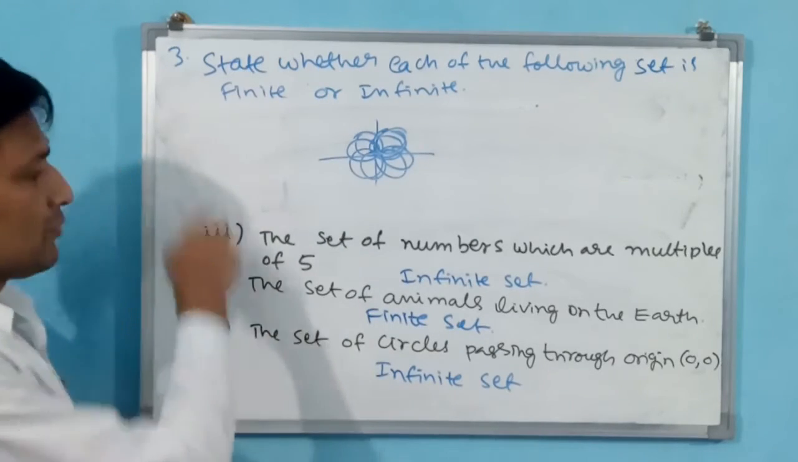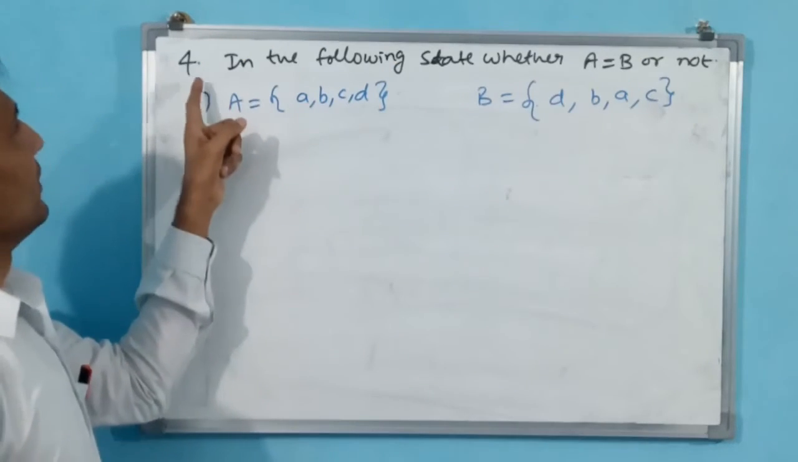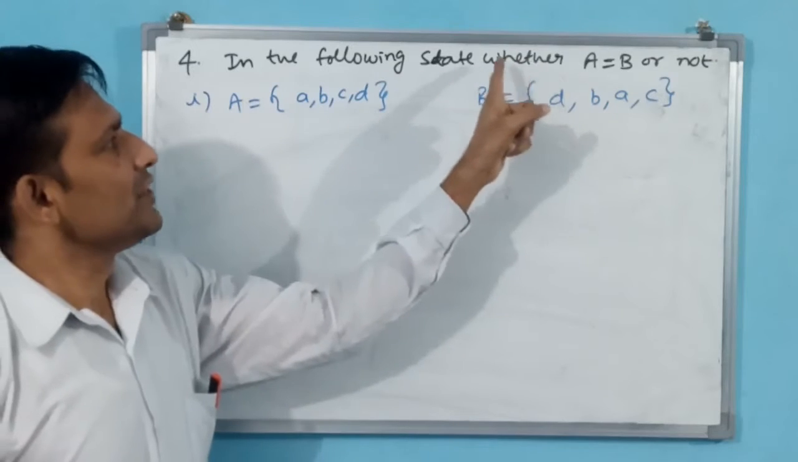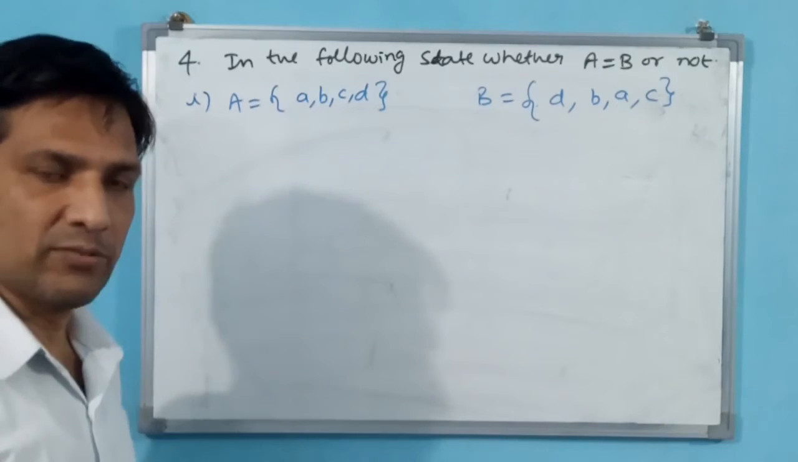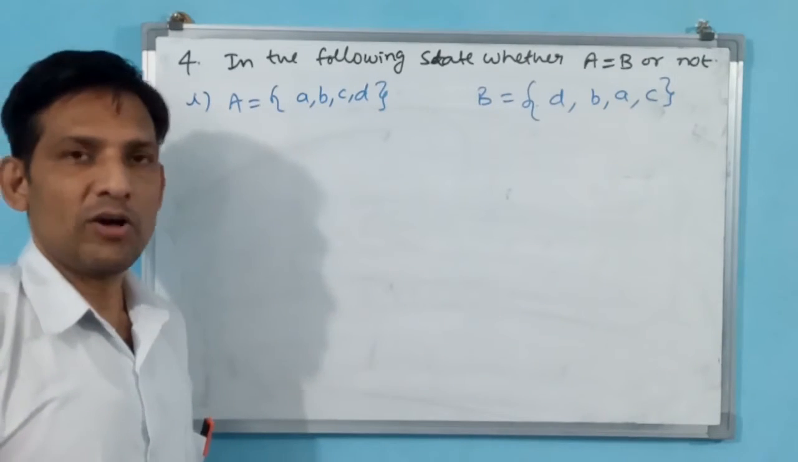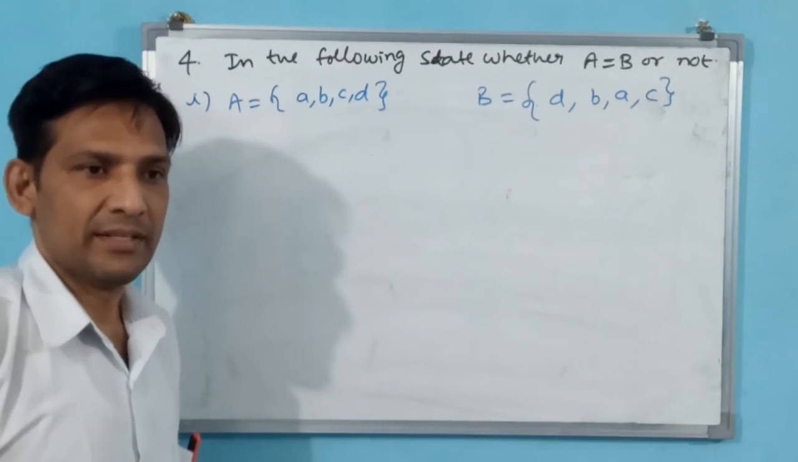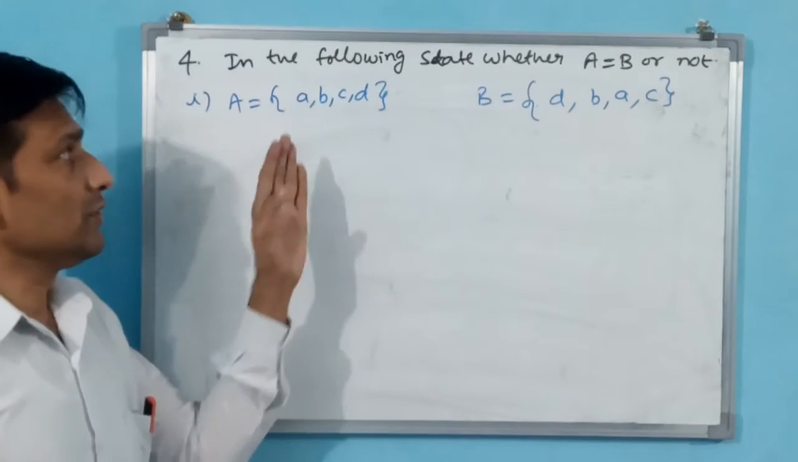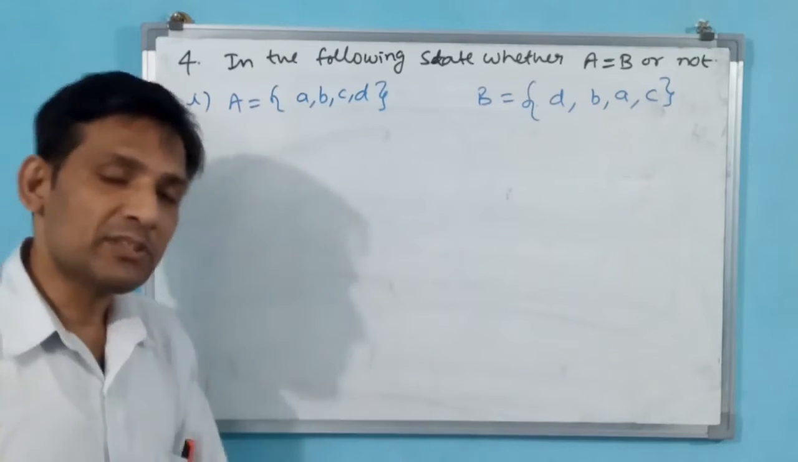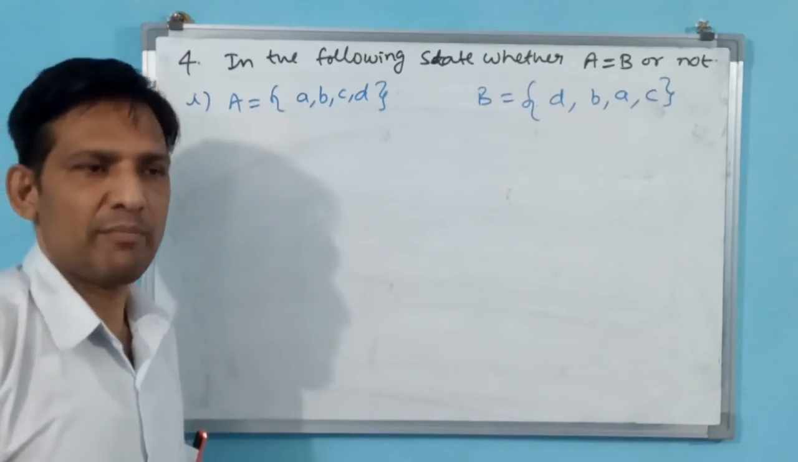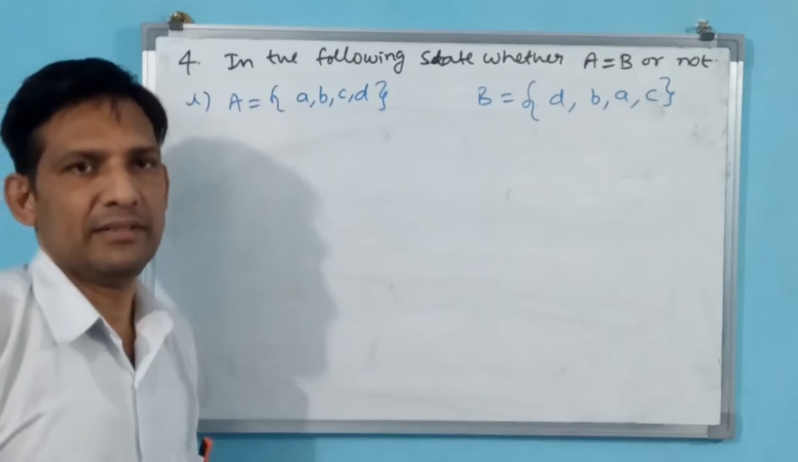Okay. With this we have completed the third question. We go for the fourth question. In the following, state whether A is equal to B or not. In last class, we learned the concept of equal sets or unequal sets also: finite set, equal set, unequal set, empty set. For equal or unequal sets, quantity should match and elements should also match. First you see the quantity, the number of elements in the set. If that doesn't match, automatically you need not see each element. Okay, that is the process.